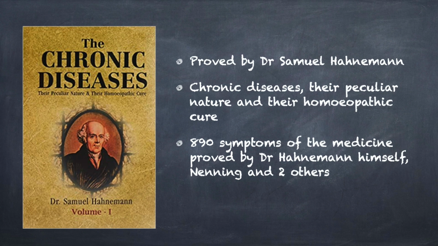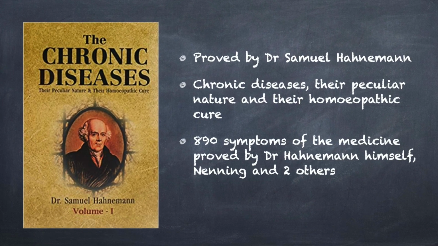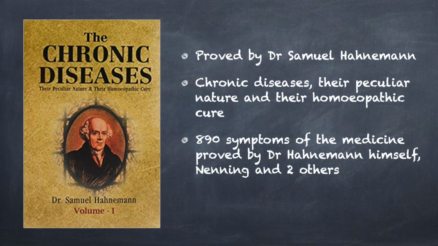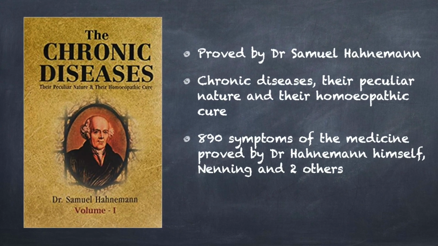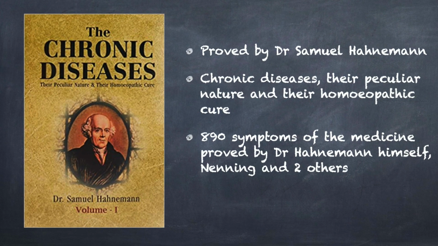The proving data that we have regarding Mag carb tells us that it was first proved by none other than Dr. Samuel Hahnemann. This medicine is mentioned in his Chronic Diseases, Their Peculiar Nature and Their Homeopathic Cure, giving us 890 symptoms of the medicine proved by Dr. Hahnemann himself, Nenning and two others.